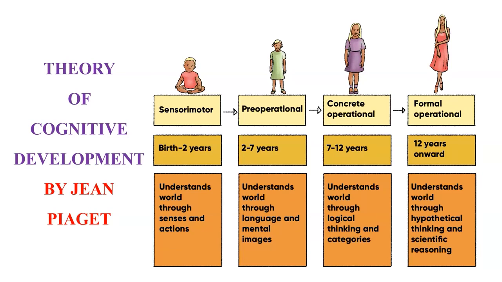Then the last stage is formal operational, which is from 12 years onward and can continue into adulthood. In this stage, individuals gain the ability of abstract thinking and reasoning about hypothetical situations. They can think critically and engage in complex problem solving.